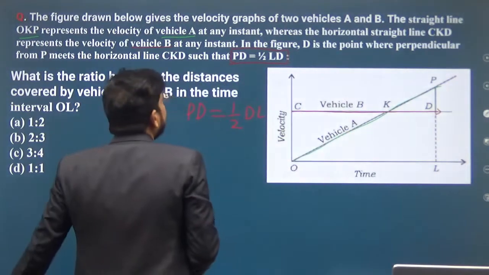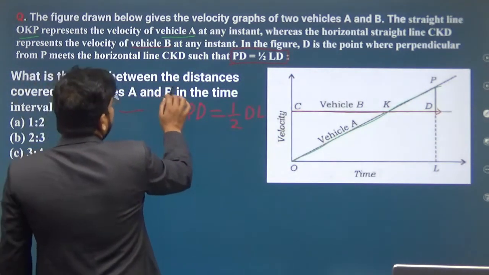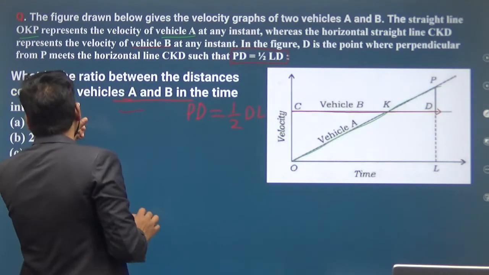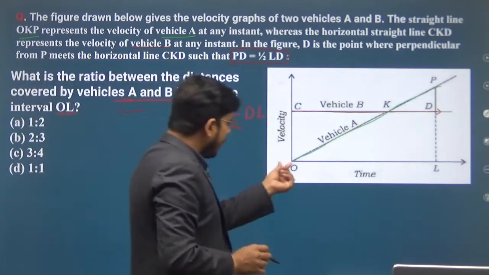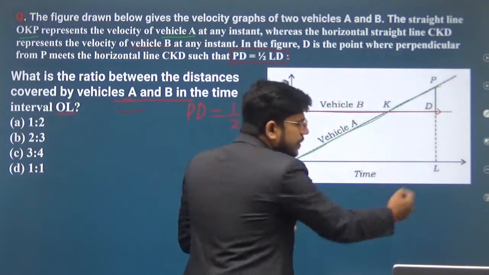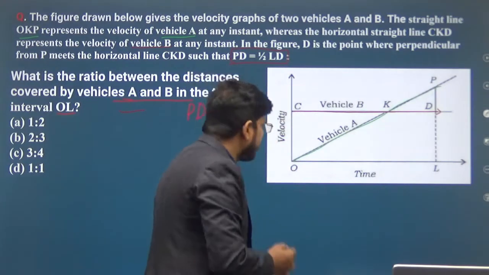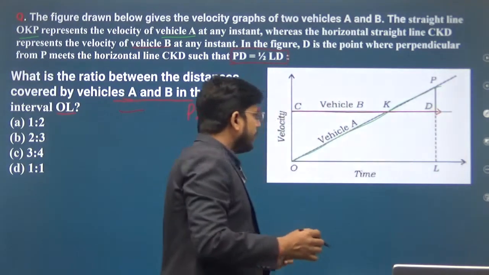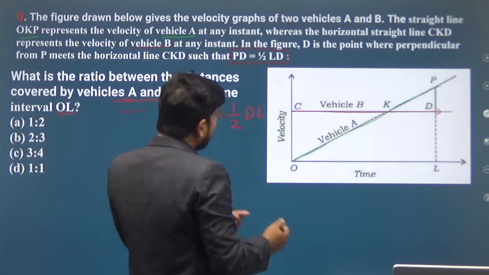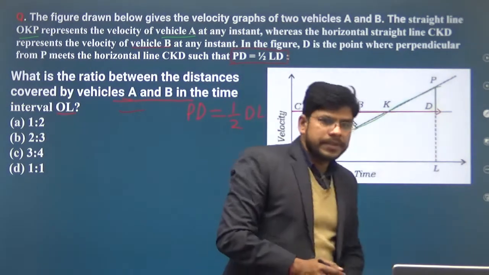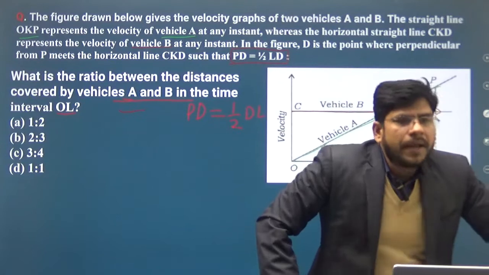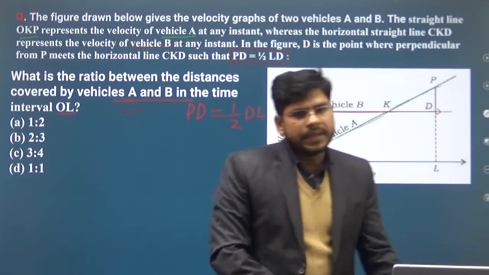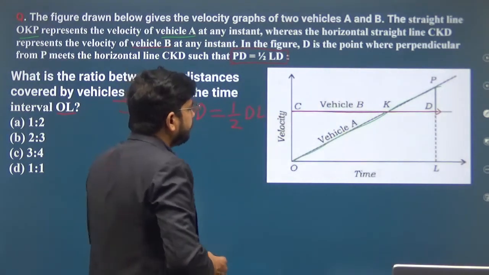And what we have to find out is the ratio between the distances covered by vehicle A and vehicle B in the time interval OL. OL represents the time, the x-axis represents the time and the y-axis represents the velocity. So this line represents the velocity of vehicle A and this horizontal line represents the velocity of vehicle B, and we have to find the ratio of distance traveled by vehicle A to that of vehicle B.